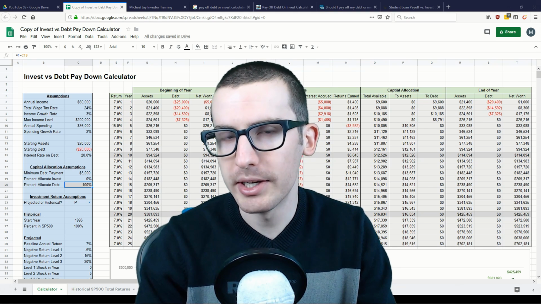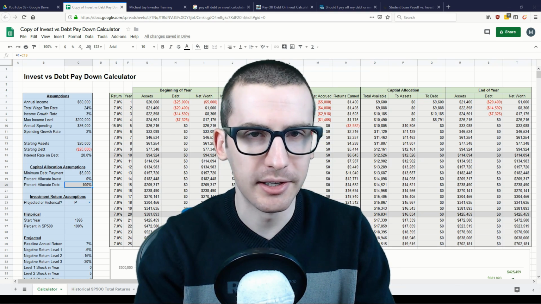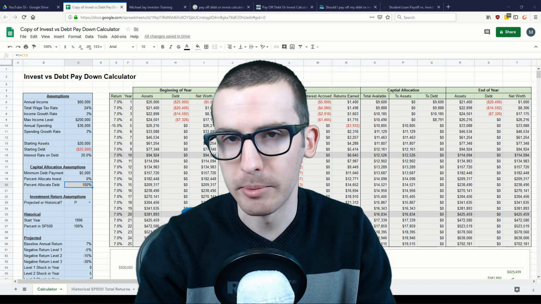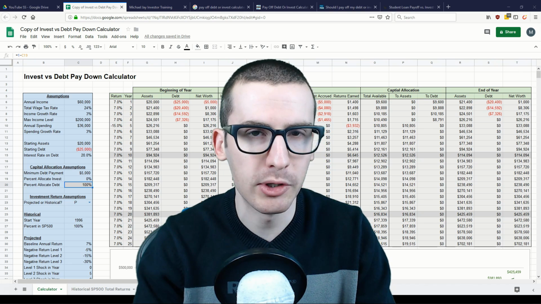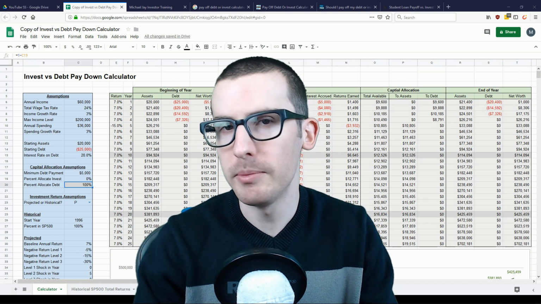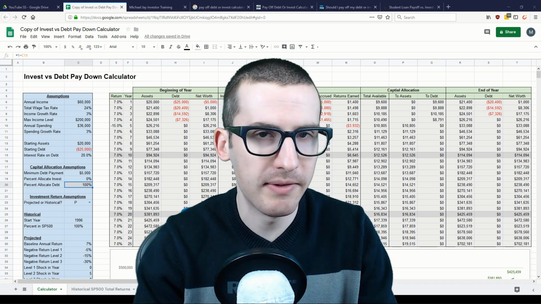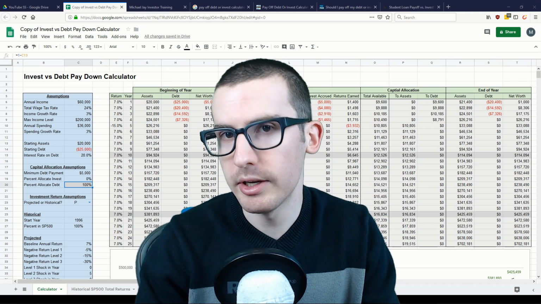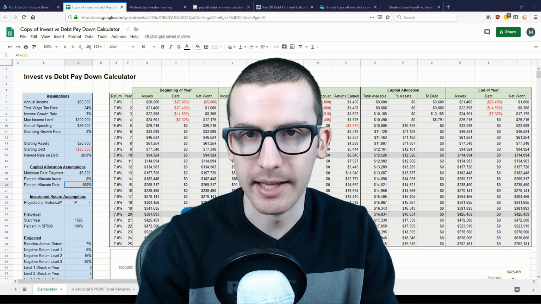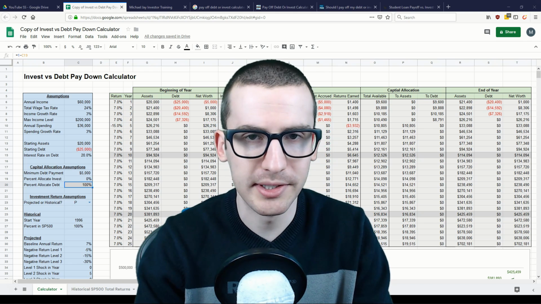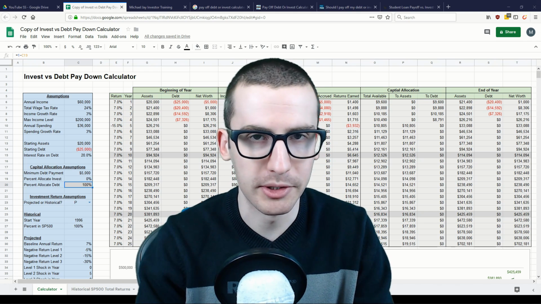With debts at lower interest rates, the decision isn't quite as clear-cut and can vary greatly depending on your personal circumstances. However, do keep in mind the impact of negative investment returns when you have debt, and if you believe there's elevated risk of negative investment returns in the future, then you might want to consider allocating more of your excess capital to paying down any outstanding debts. At the end of the day, it's a personal decision and it's going to come down to your personal circumstances.